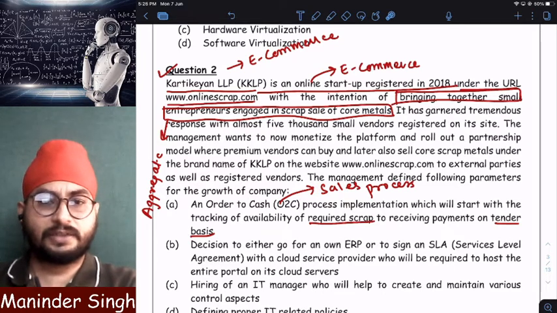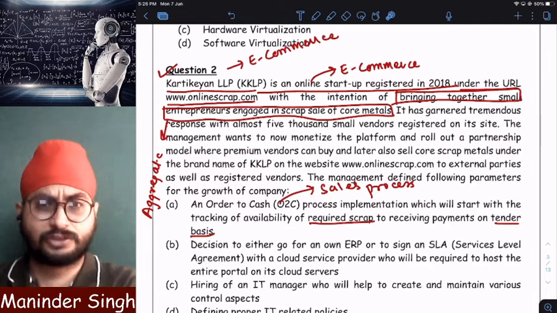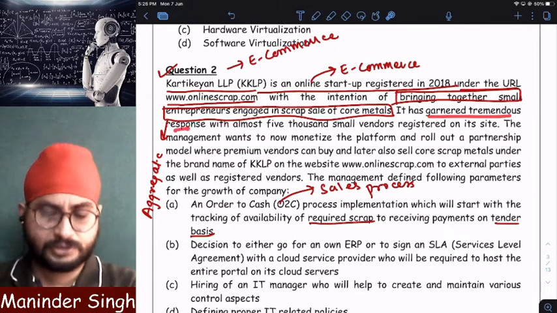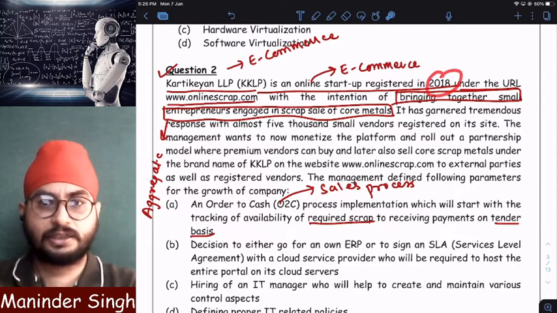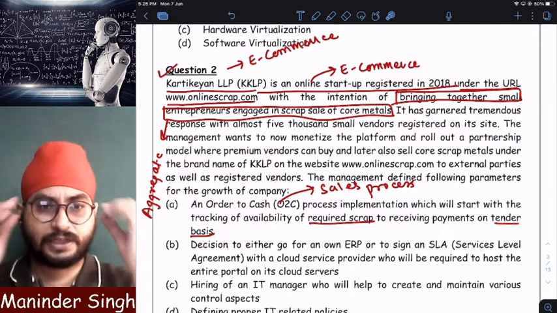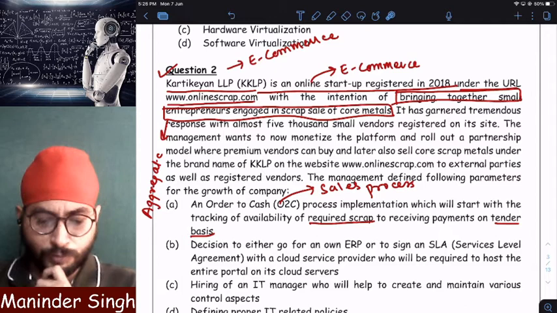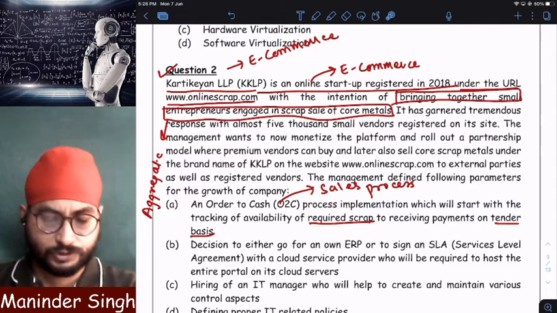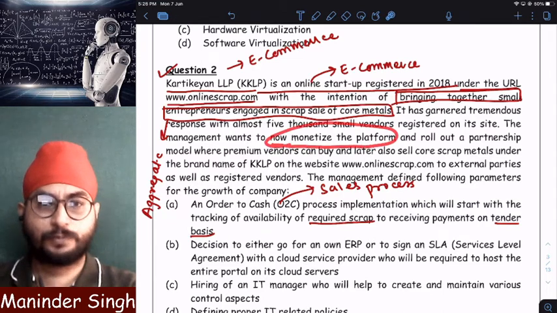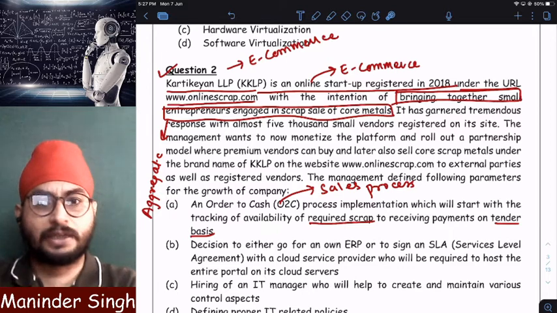Now, when the company started very slowly, it has already garnered a tremendous response, it seems. Almost 5,000 sellers are registered on its website. It never expected that to happen. A new company, recently started in 2018, not even 3 years. Today, this year is 21, right? Not even 3 years, and almost 5,000 small vendors are registered on its website. Seeing this response, it now wants to monetize the platform, means anyone who wants to sell any product on its website, anyone who wants to buy its product on its website has to pay commission to it.